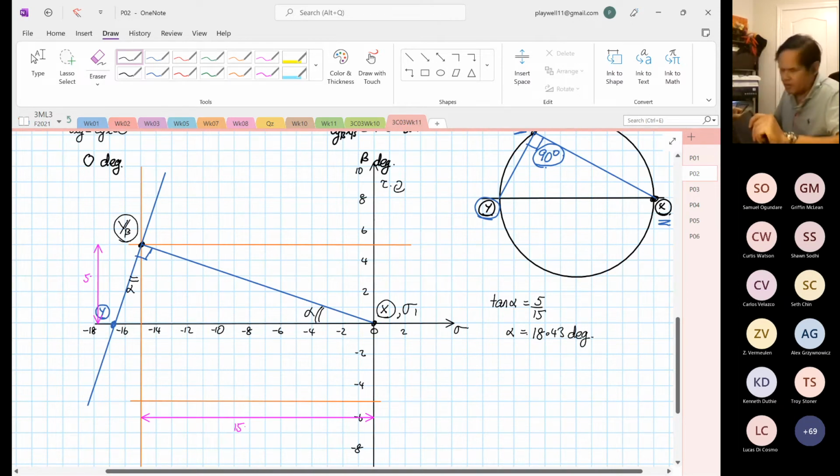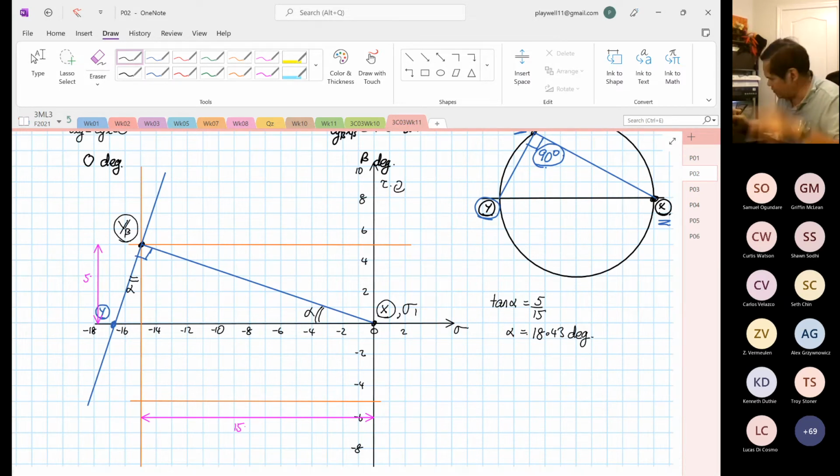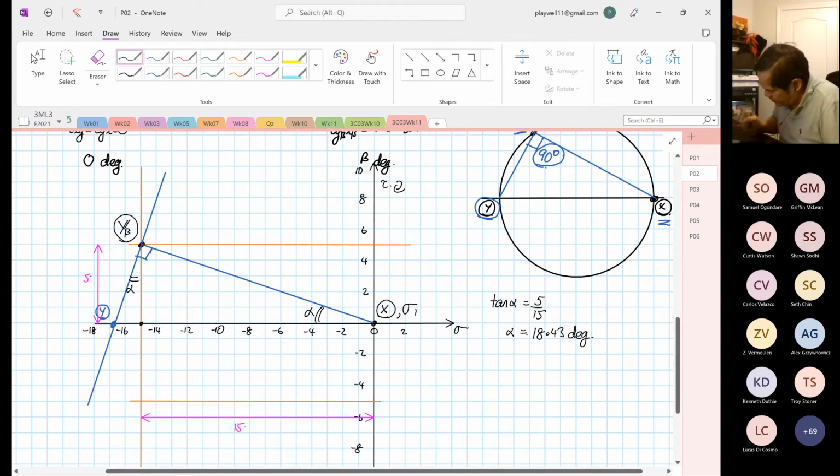Okay, so that's our 18.43 degrees. And then from here, we know that this is our minus 15, right? So our stress Y is equal to minus 15. Okay.